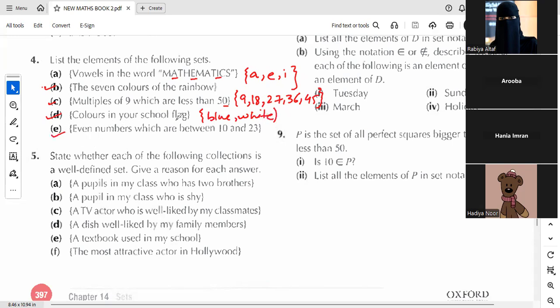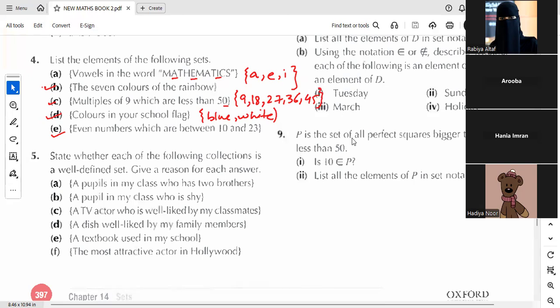Last one is even numbers which are between 10 and 23. Hadia, you have to tell me your answer of part E. Even numbers, I hope you people know, are the numbers which are divisible by 2. You need to write all the numbers that are between 10 and 23. 10 and 23 both will not be part of the set. Yes, Hadia, your answer is correct. It's 12, 14, 16, 18, 20, and 22. Okay, so this is all about question 4.